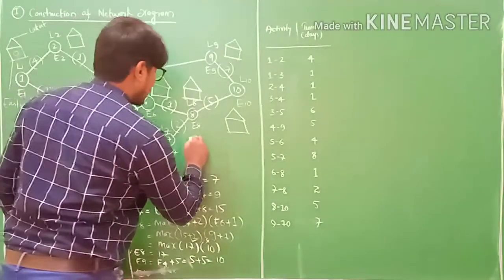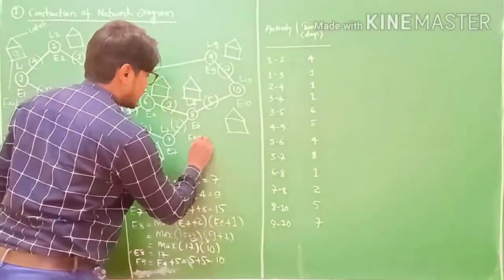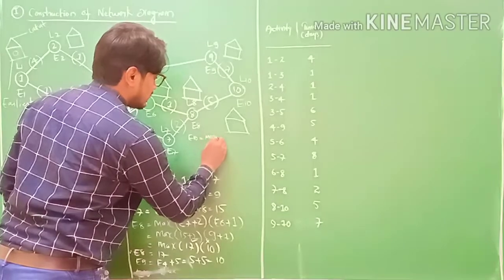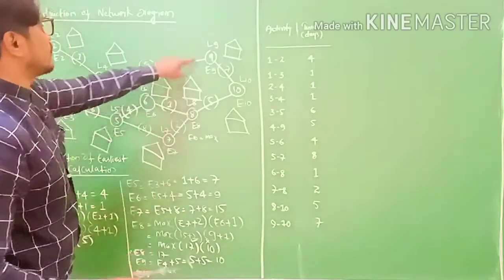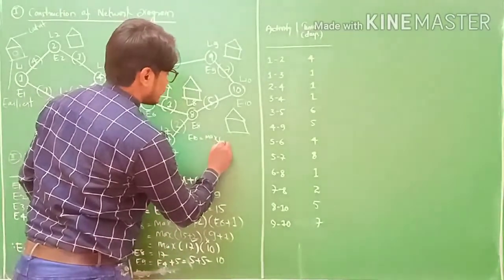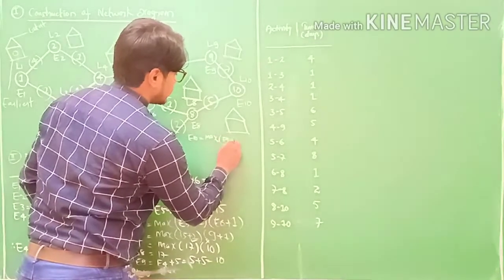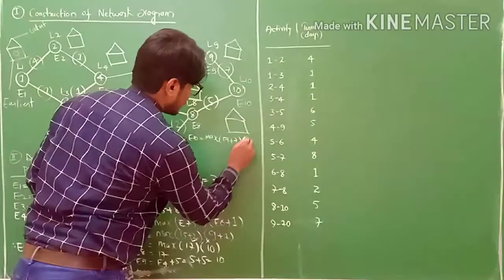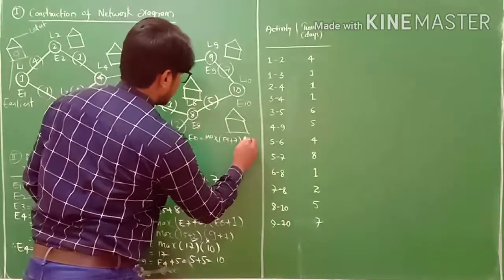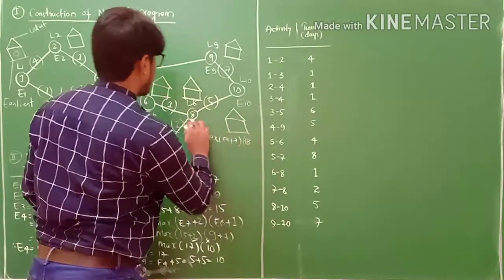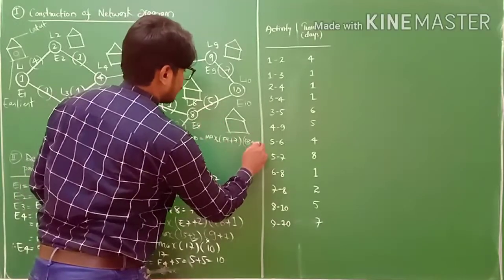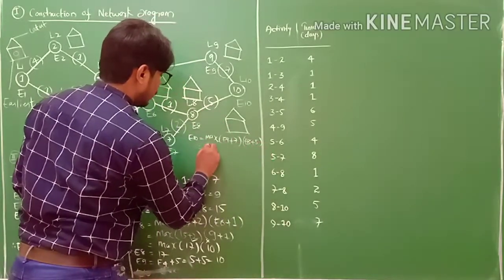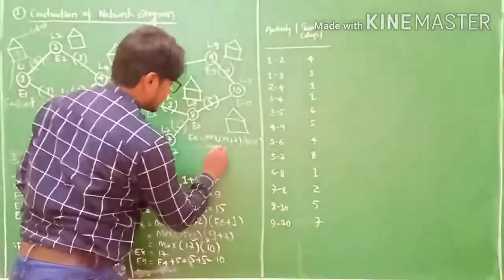E10 equals max. First one is E9 plus 7, and the second one is E8 plus 5.